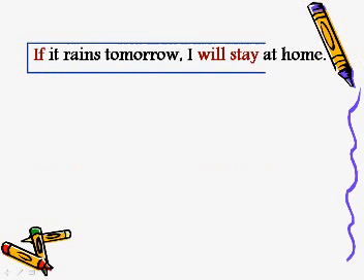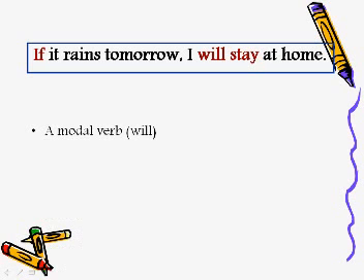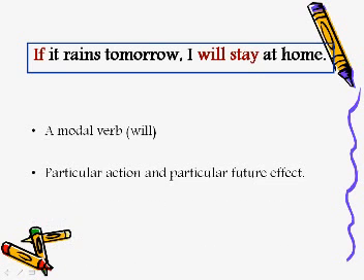And now we can go back to the second sentence, which was, if it rains tomorrow, I will stay at home. What did you notice here? Yeah, there is a modal verb, which is will, followed by the infinitive, which is stay. This sentence expresses a particular action and particular future effect.